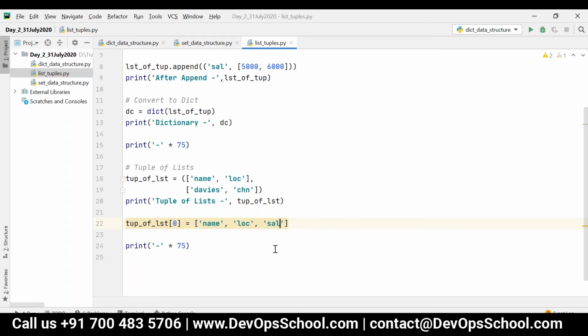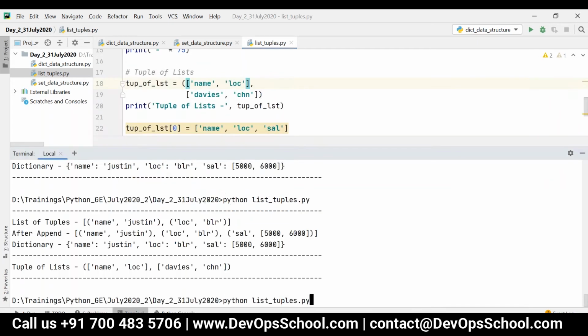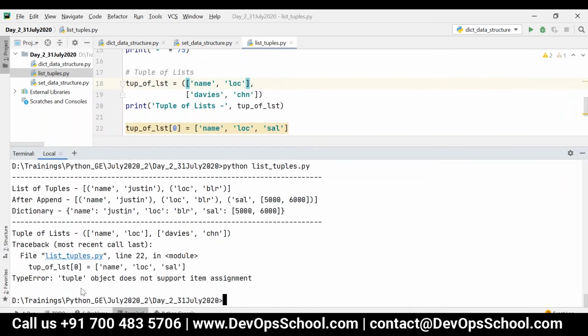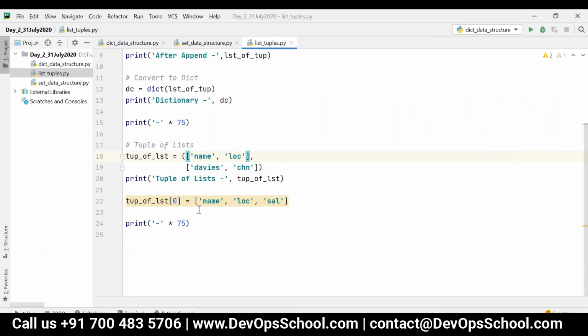This is not at all possible, because whenever you use the equal to symbol, the reference of this particular list will be updated. That is, this element will be deleted and a new reference will be created. So in this case, I can't do anything. You can see the tuple object doesn't support item assignment.